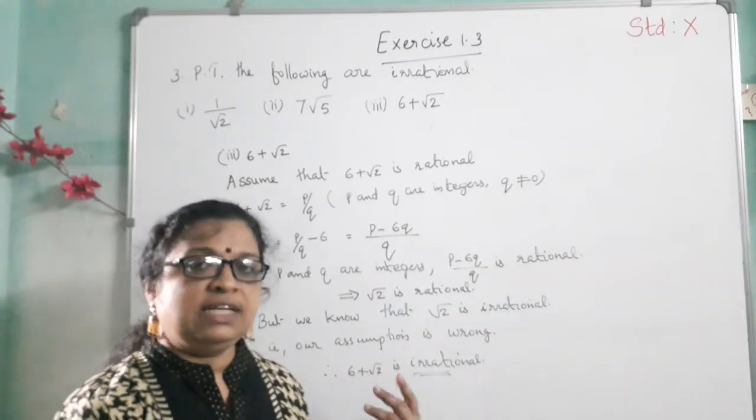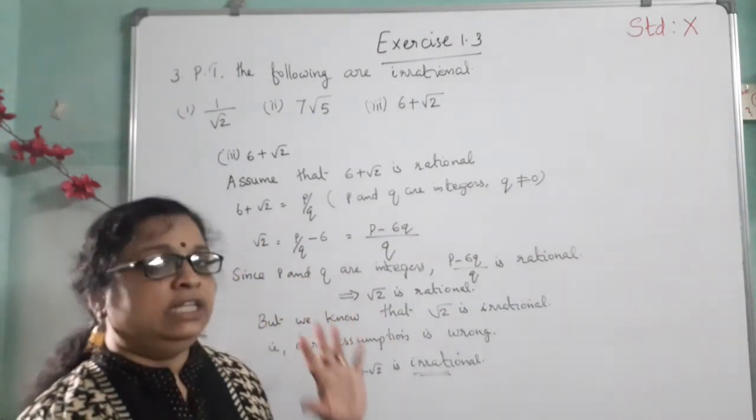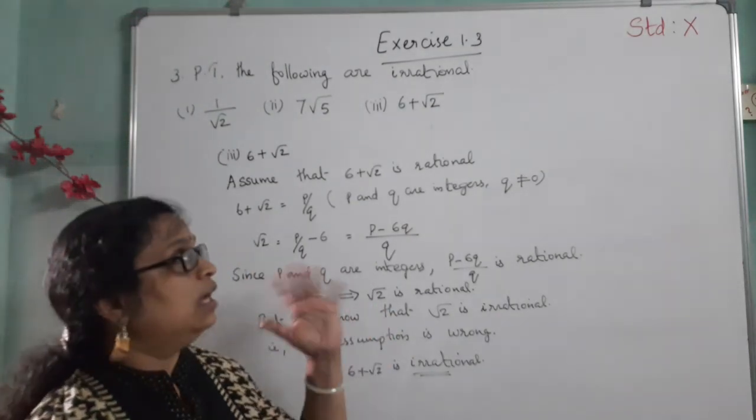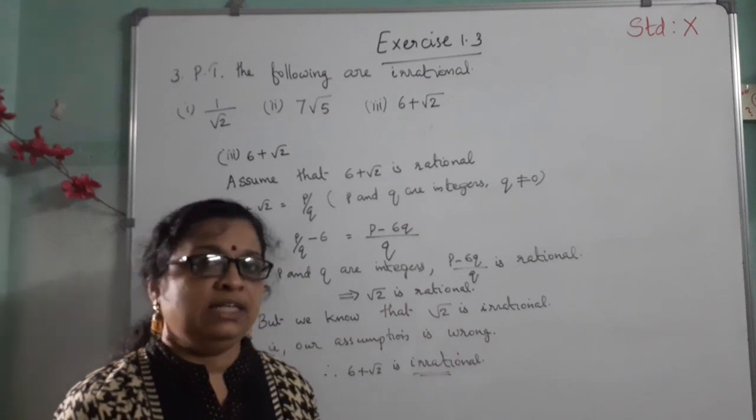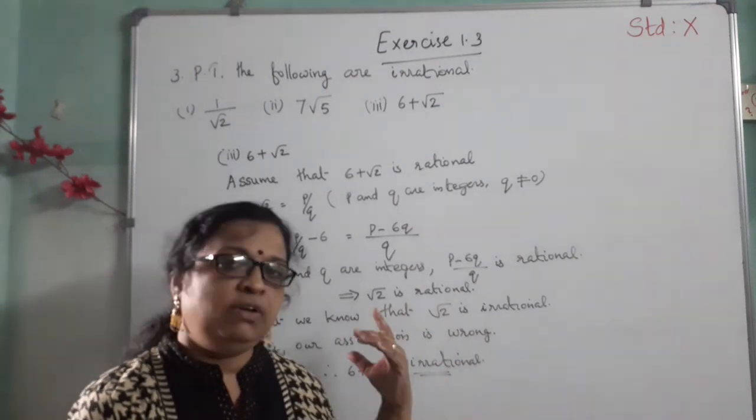Okay. Now this exercise is over. So by the method of contradiction we can prove these are irrationals. I hope you understood these concepts, and then you practice by putting your own questions. Then it will become very easy.